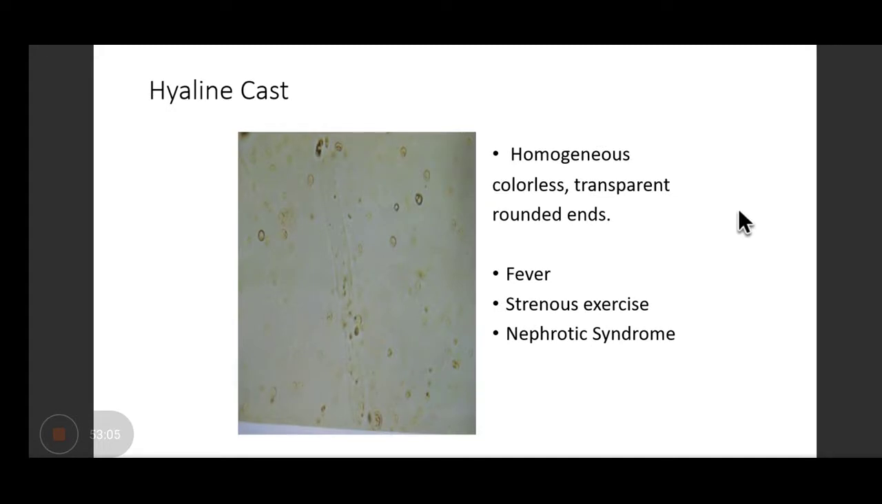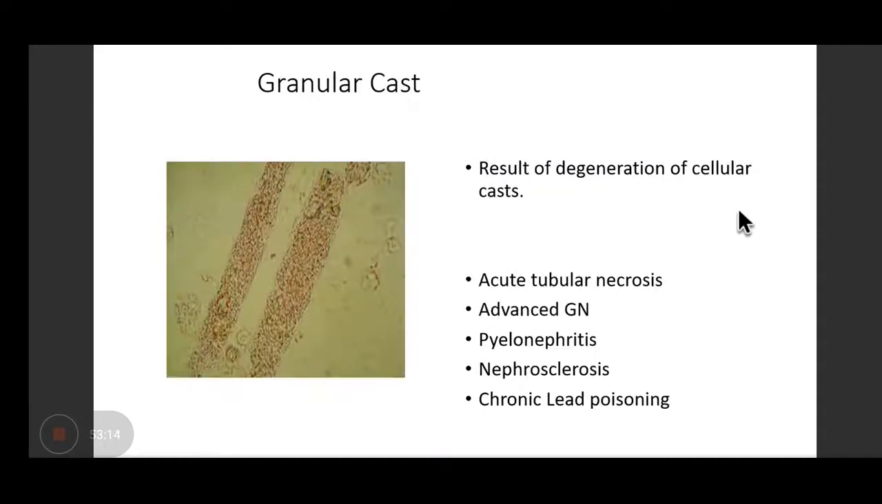This is how a hyaline cast will look like. It's homogeneous, colorless, transparent with rounded ends, seen in fever, strenuous exercise, and nephrotic syndrome. Granular cast is the result of degeneration of cellular cast, seen in acute tubular necrosis, advanced glomerulonephritis, pyelonephritis, nephrosclerosis, and chronic lead poisoning.